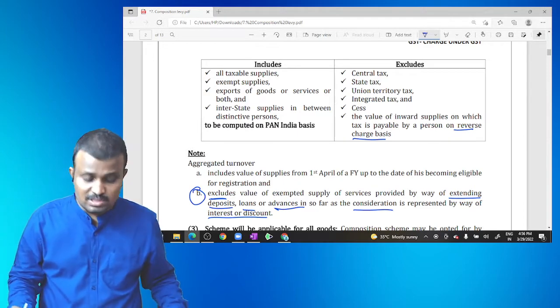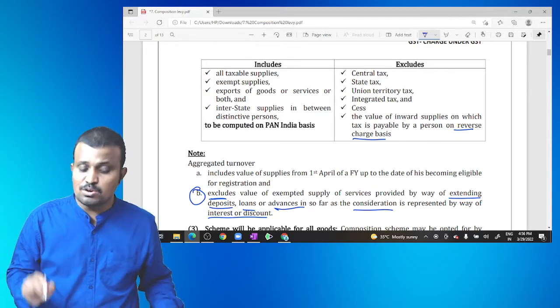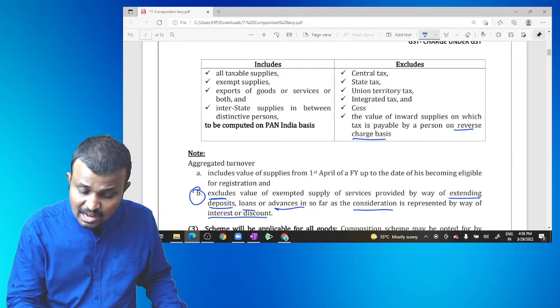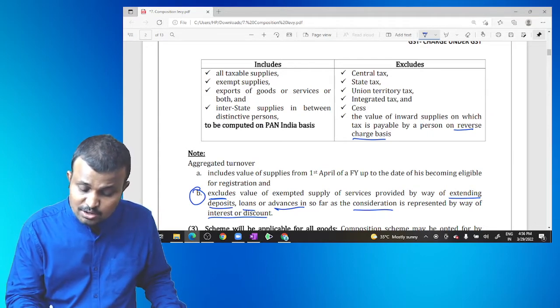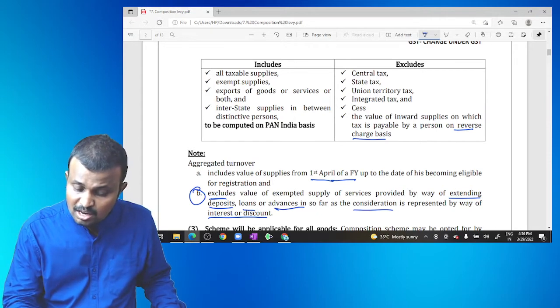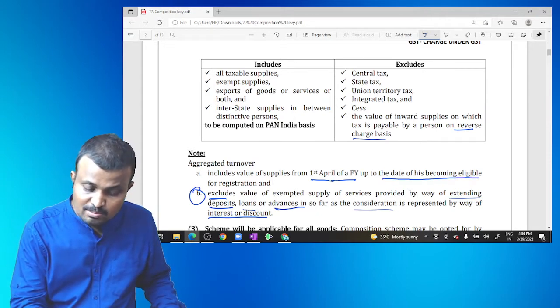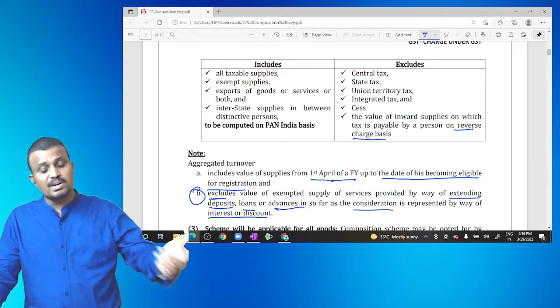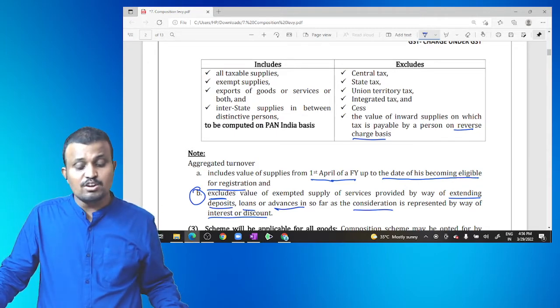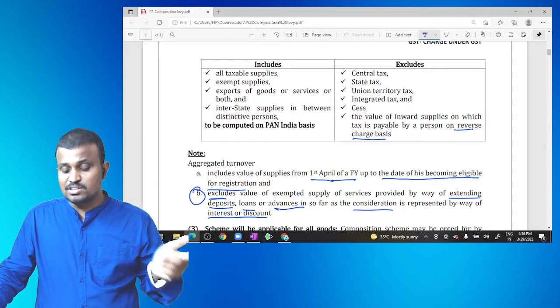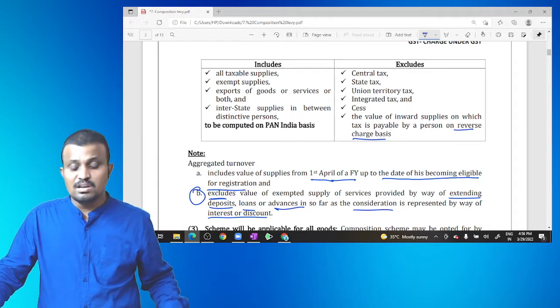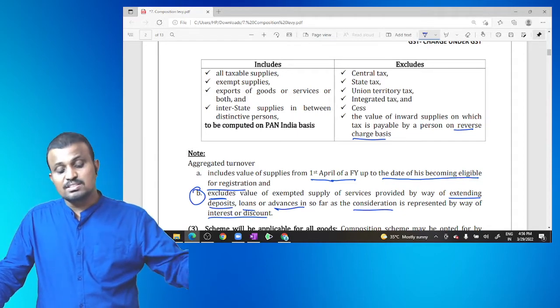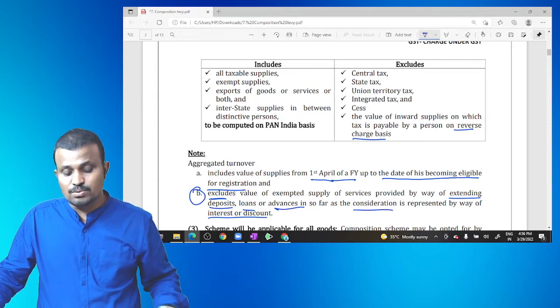And one more thing: while calculating the aggregated turnover, we have to consider the value of supplies from the 1st April of the financial year up to the date of his becoming liable for registration. That value of supplies is also included.